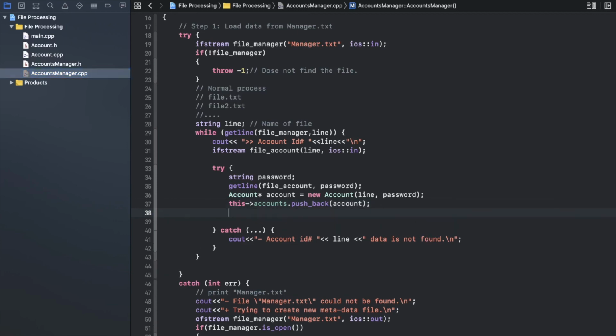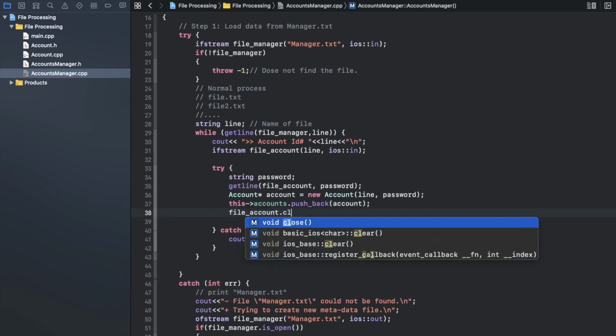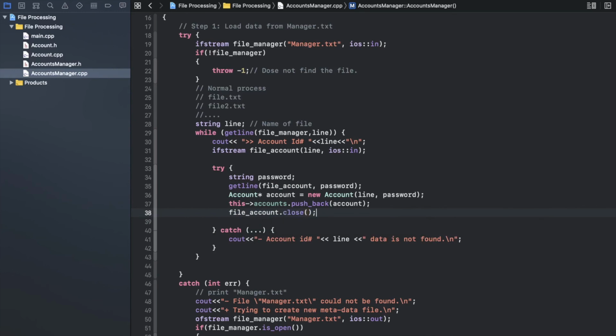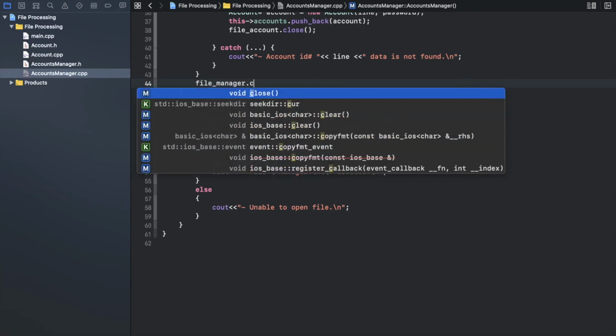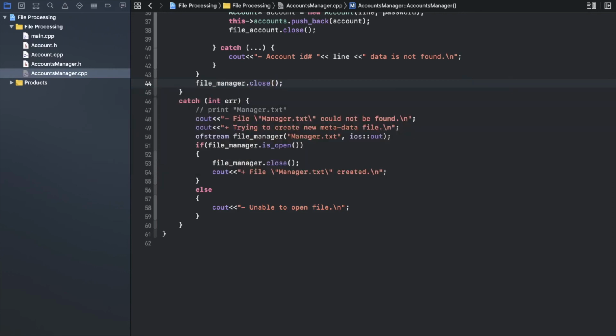And finally, don't forget, because I open, I read, now I need to close. Always try to close the files, don't leave them open. And because I close the file here, I don't want to forget to close that one. Nice. So I will make it here dot close.